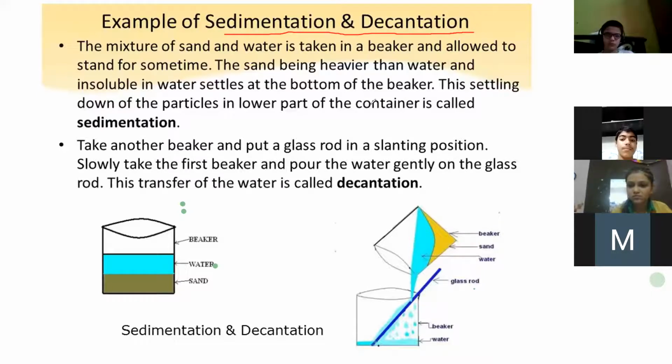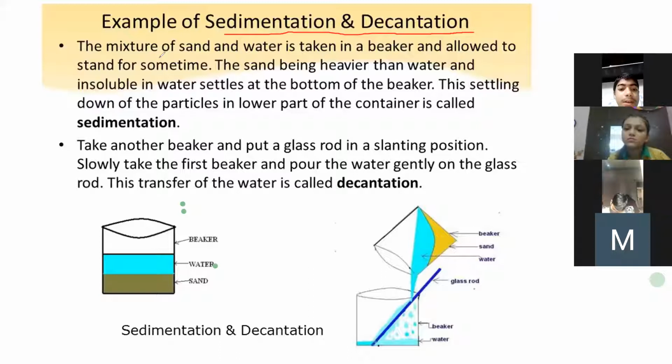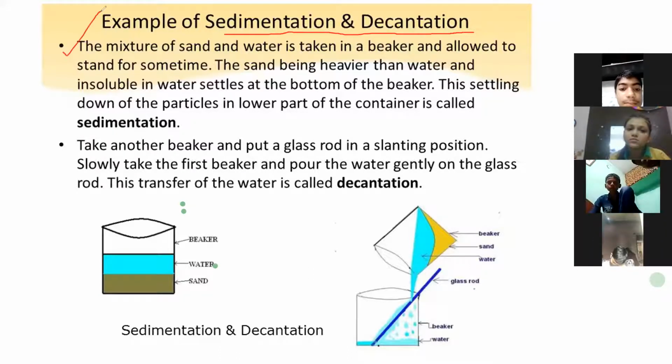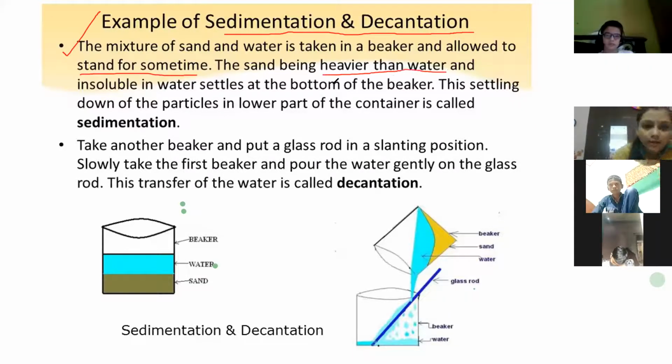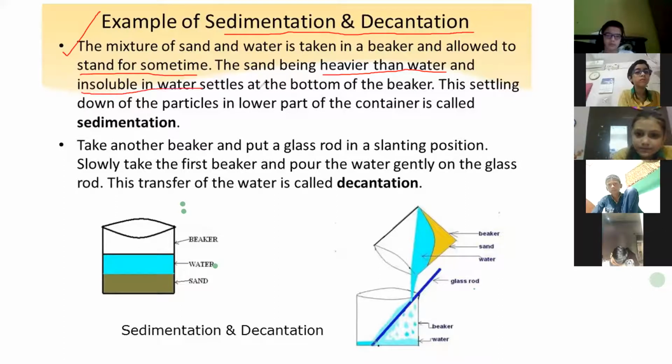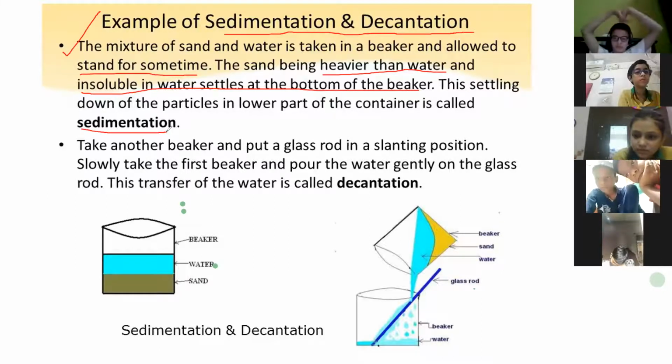So what is actually sedimentation and decantation? Let us read that. Anas, can you read this screen? Please unmute yourself and read this point from the screen. Mixture of sand and water is taken in a beaker and allowed to stand for some time. The sand being heavier than water and insoluble in water settles at the bottom of the beaker. This settling down of the particles in the lower part of the container is called sedimentation. Okay, thank you, Anas.